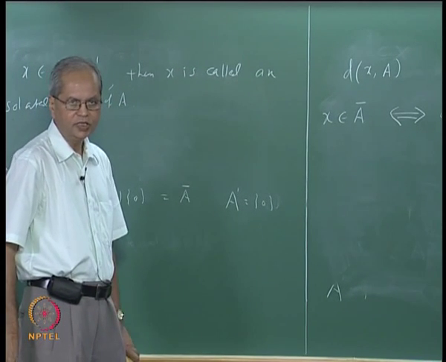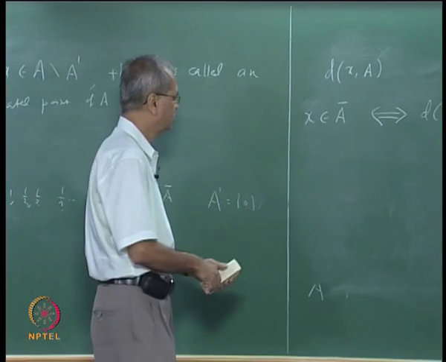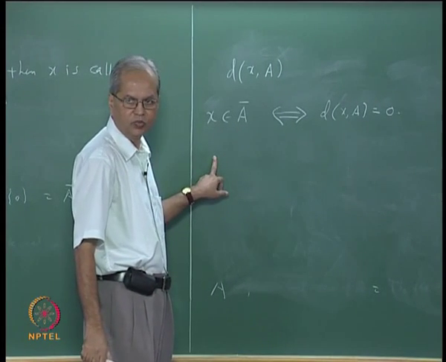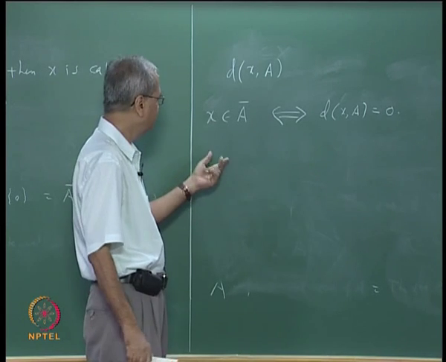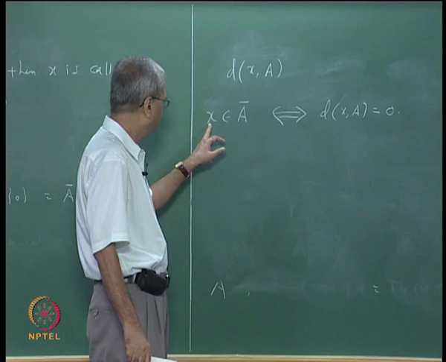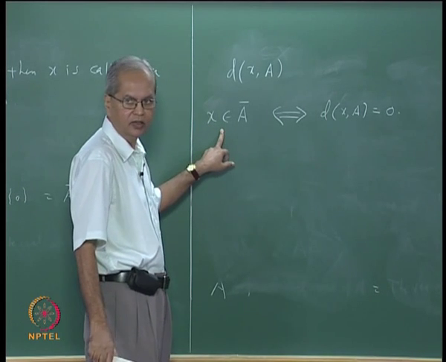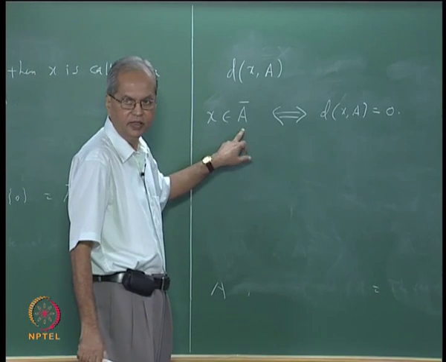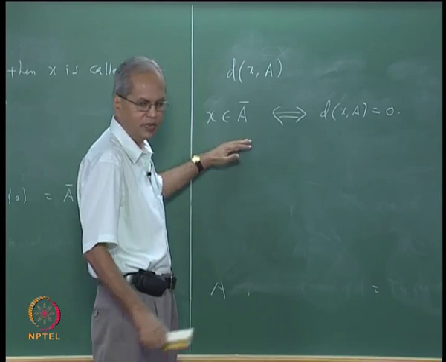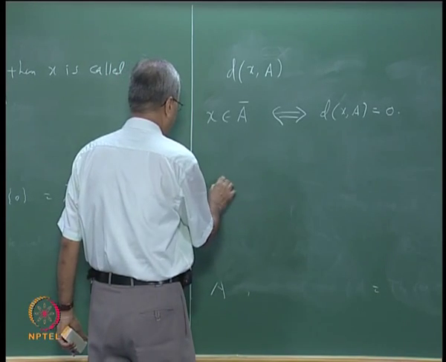Okay. Can you see this? Let us see how this can be proved. Suppose x belongs to A closure. Then what you know is that for every r, the open ball with center at x and radius r intersection A is non-empty, which means that the distance between x and A